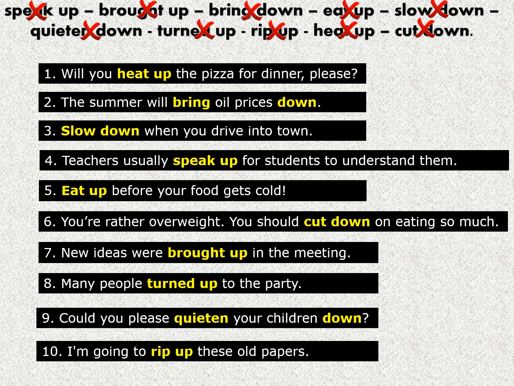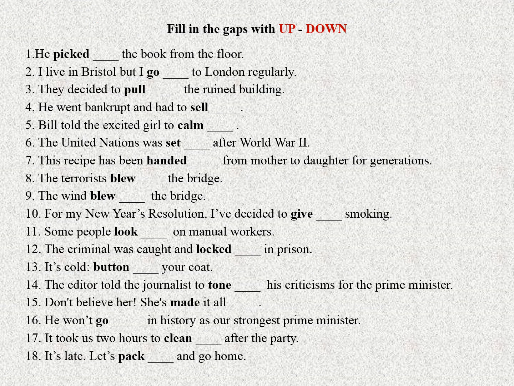Okay, if you want to read the sentences again, just press pause. Here is an exercise with up and down, fill in the gaps with up and down. We'll try to go quickly over it, and if you need it, you just come back and press pause and read the exercise at your pace. So he picked the book from the floor, up or down.